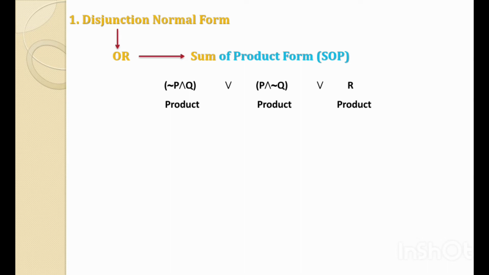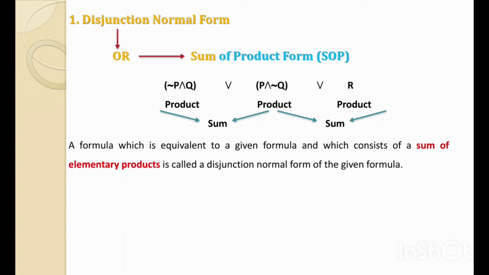These three product terms are connected by the OR, that is, by the sum. So there are three elementary product terms connected by sums, and that's why we can call it the sum of product form. Here is the definition: a formula which is equivalent to a given formula and which consists of a sum of elementary products is called a disjunction normal form of the given formula.